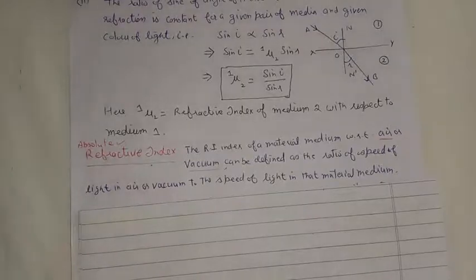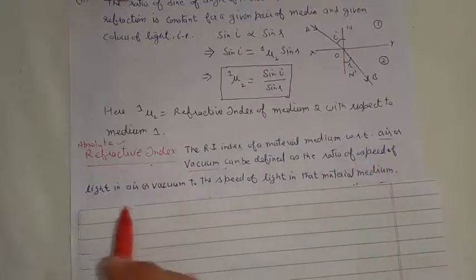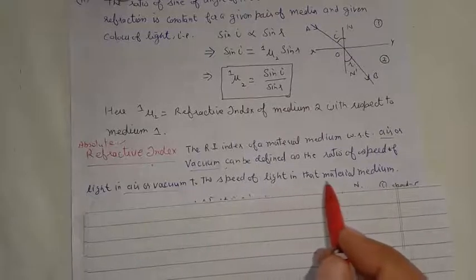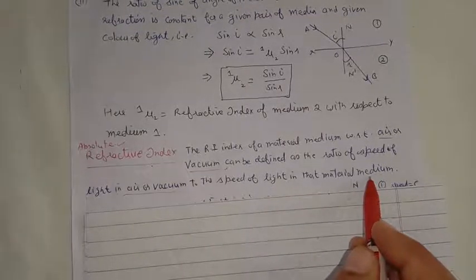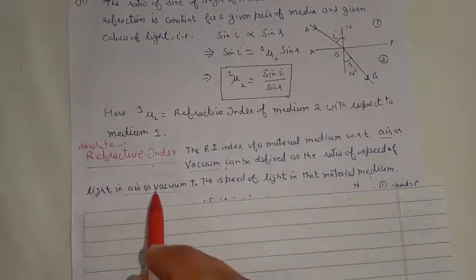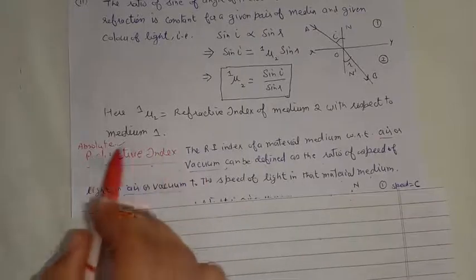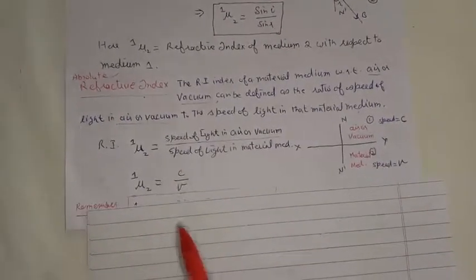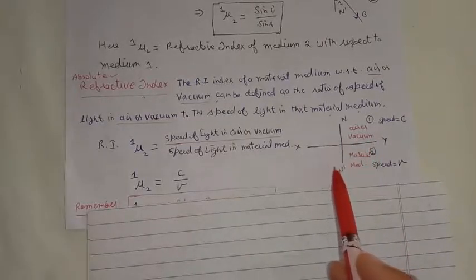So the absolute refractive index of a material medium with respect to air or vacuum can be defined as the ratio of speed of light in air or vacuum to the speed of light in that material medium. It is nothing but the ratio of speed of light in air or vacuum to the speed of light in the material medium for which we are calculating the refractive index. So here we have the surface of separation xy, n dash is our normal.